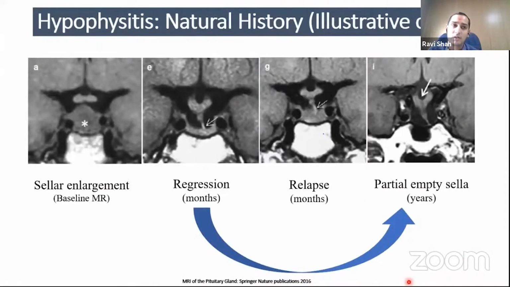Coming to the natural history of hypophysitis, most patients will present with a sellar mass in the stage of acute inflammation, which over months, with or without any treatment, will regress with a corresponding regression in the clinical mass effects. In some cases there can be a clinically evident relapse with sellar inflammation going on again, and in most cases, if we don't intervene, it will turn out to be a partial or complete empty sella on follow-up of years.